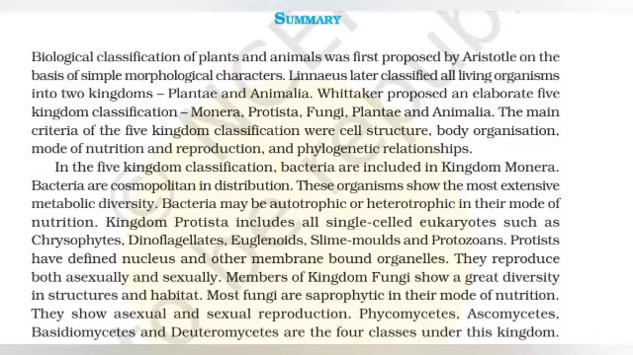Members of Kingdom Fungi show a great diversity in structures and habitat. Most fungi are saprophytic in their mode of nutrition. They show sexual and asexual reproduction. Phycomycetes, Ascomycetes, Basidiomycetes, and Deuteromycetes are the four classes under this kingdom.